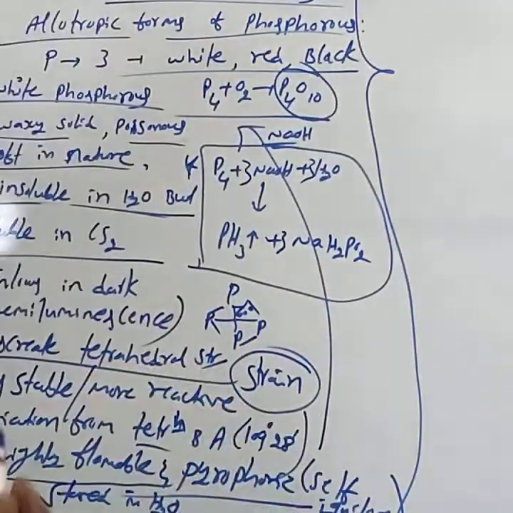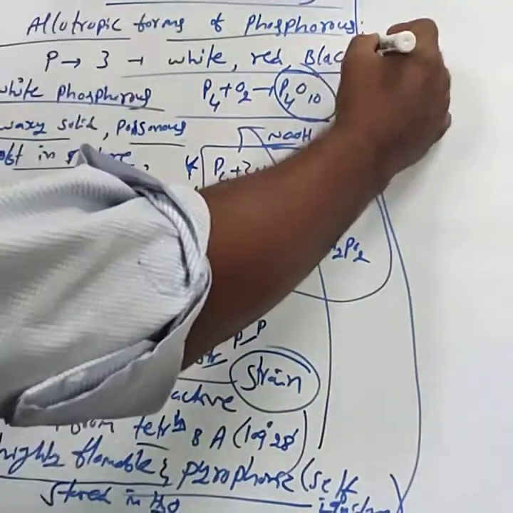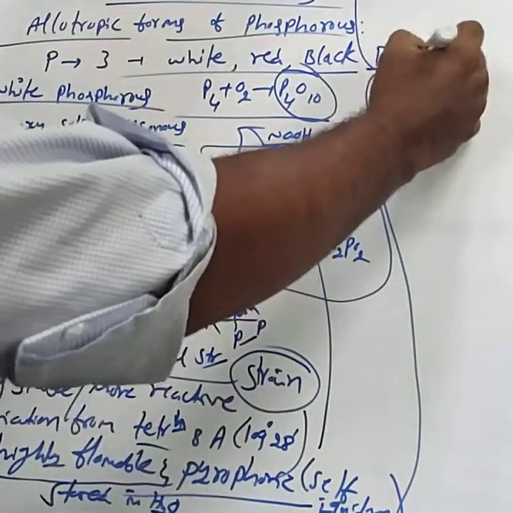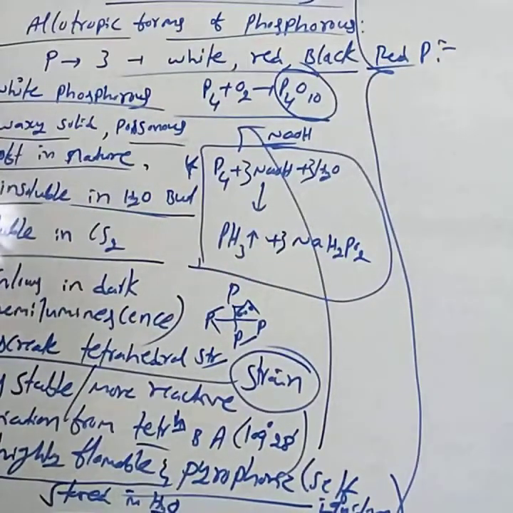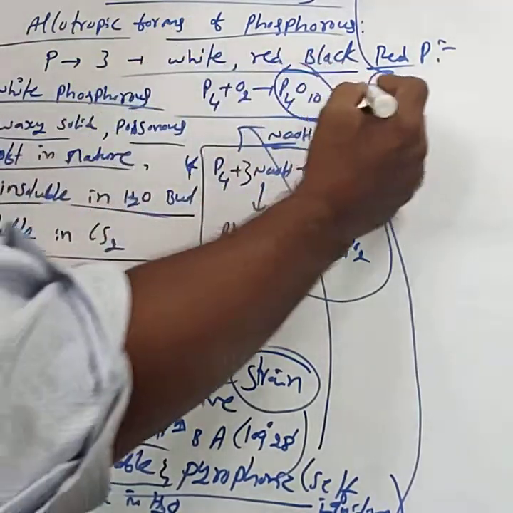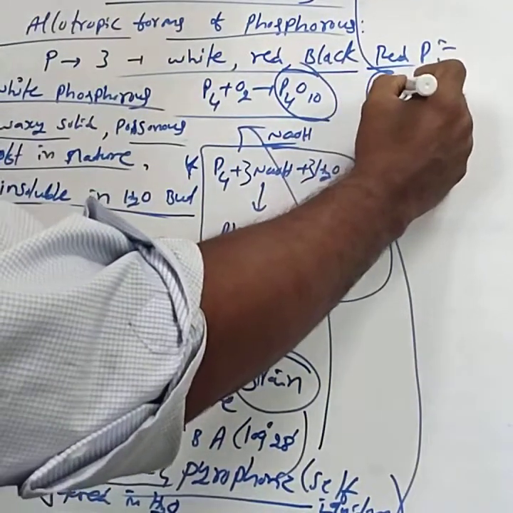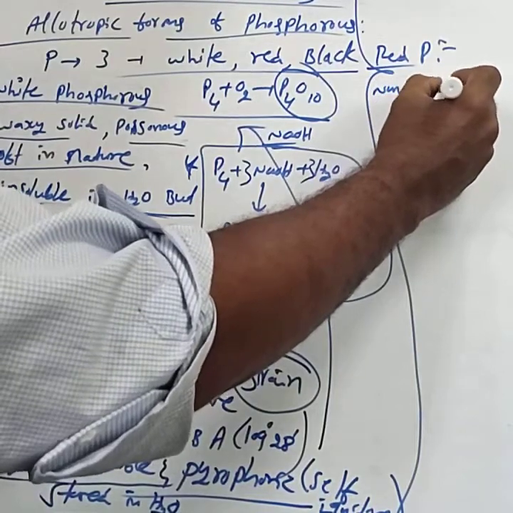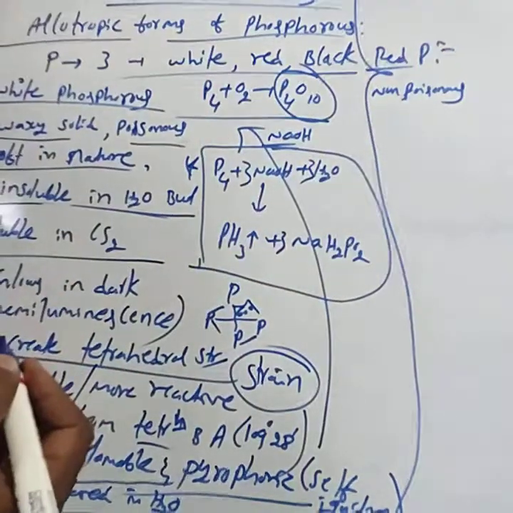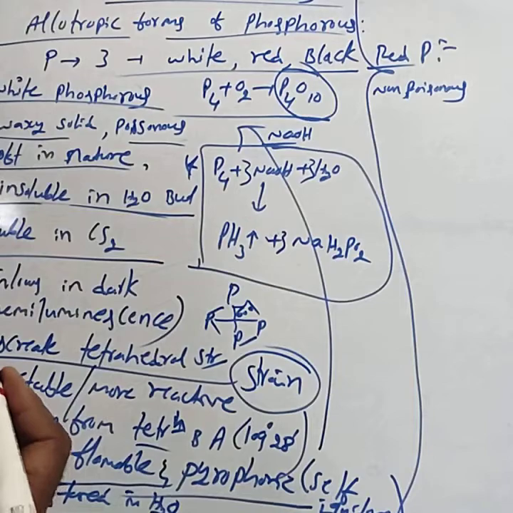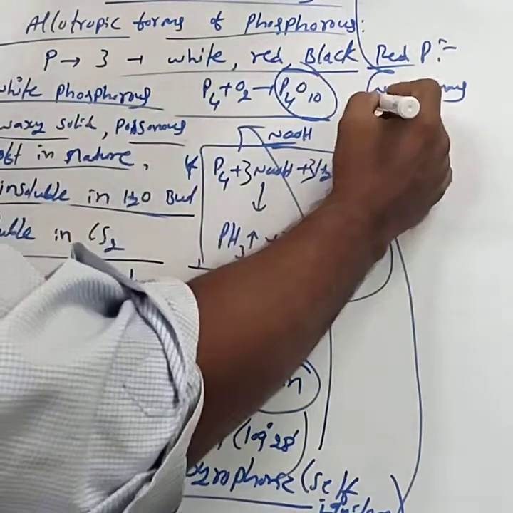Next, consider red phosphorus. Red phosphorus is generally non-poisonous. It is non-poisonous in nature. This is a crystalline solid.